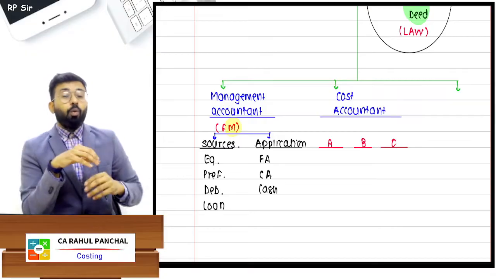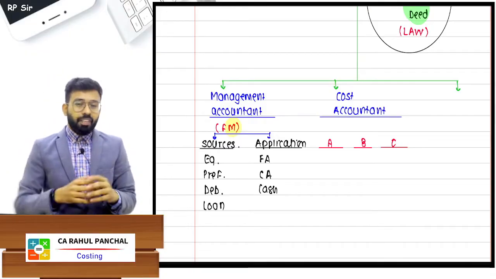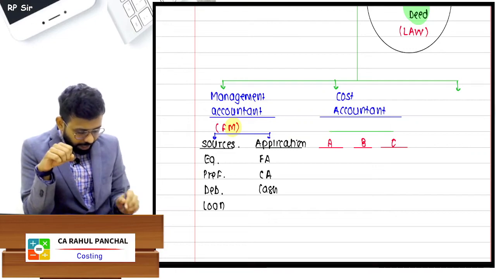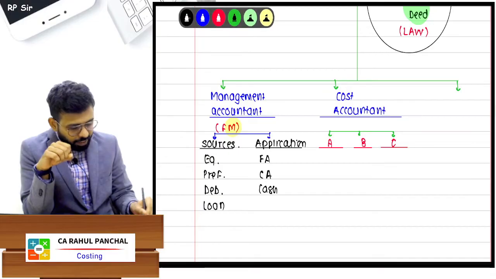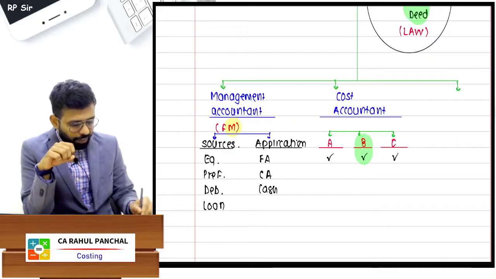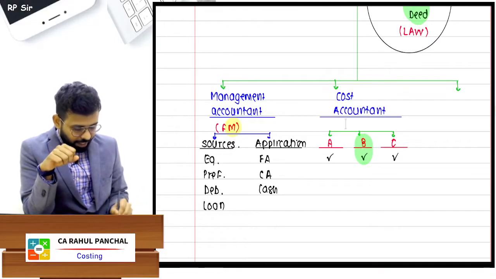Exactly, whatever product gives you the higher profit, you will select that, and that will be dealt with when we study the subject in detail. It is just one overall view. You will see how much profit products A, B and C give. Let us say product B gives you maximum profit, then you will select that, and that subject is nothing but costing.